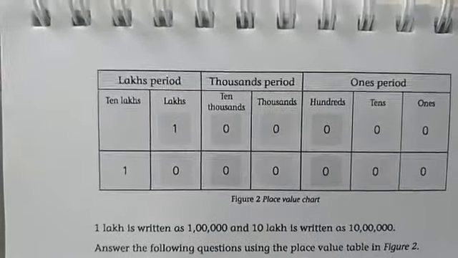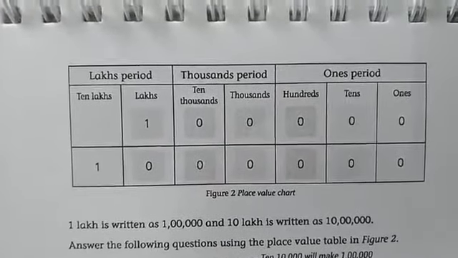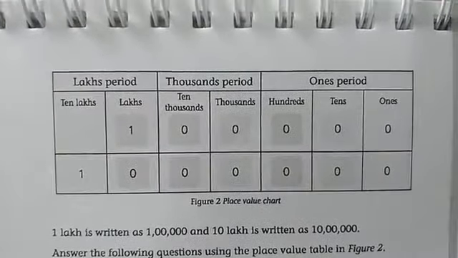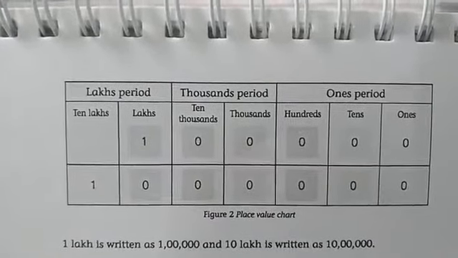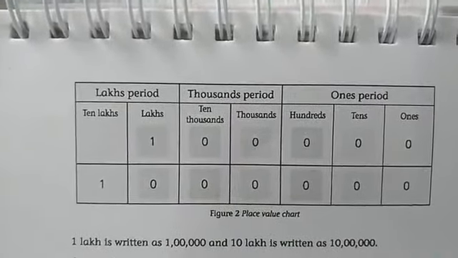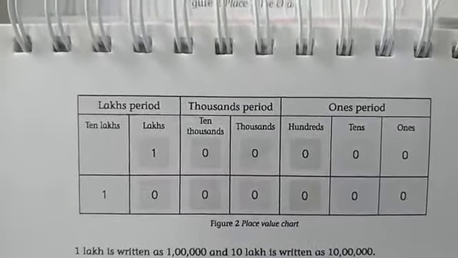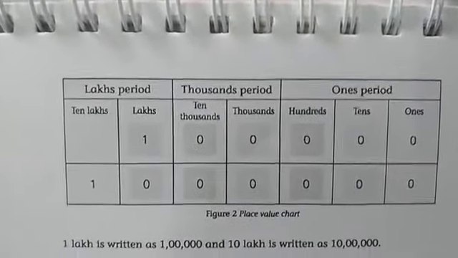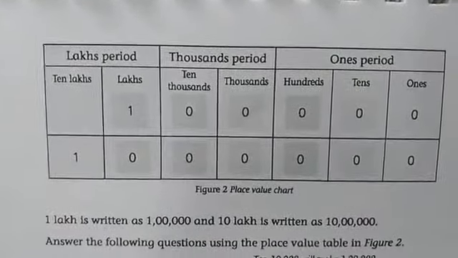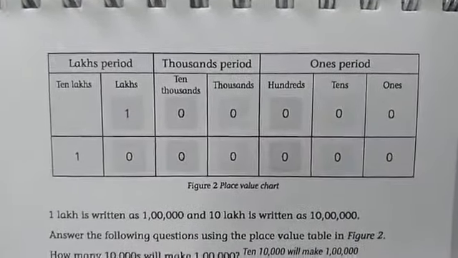Observe here, 10 lakhs, how many digits are there? 1, 2, 3, 4, 5, 6, 7. 7 digits are there. So the number of digits will increase if the place value increases. Okay. So this place value chart you have to observe.